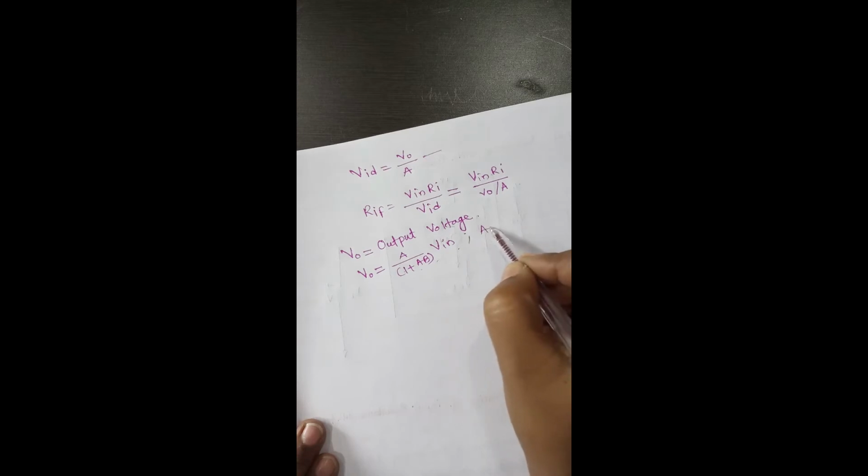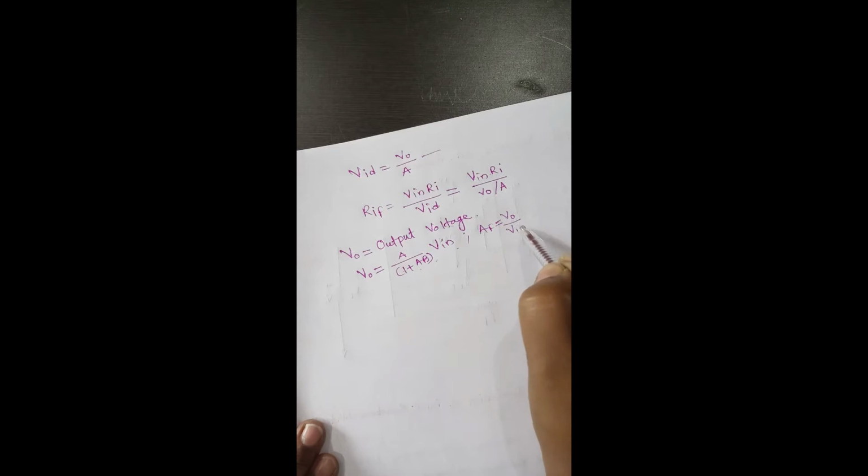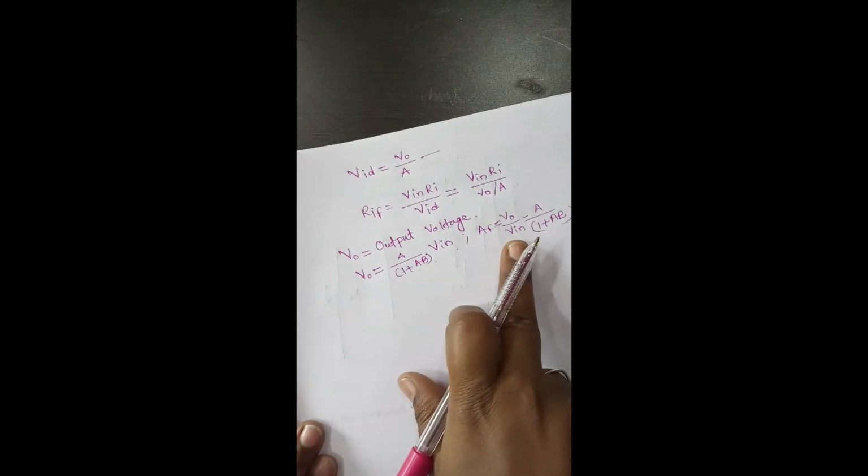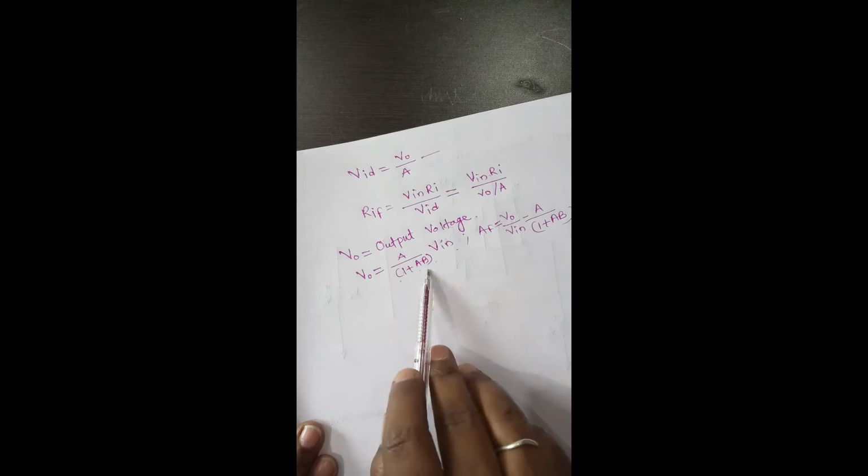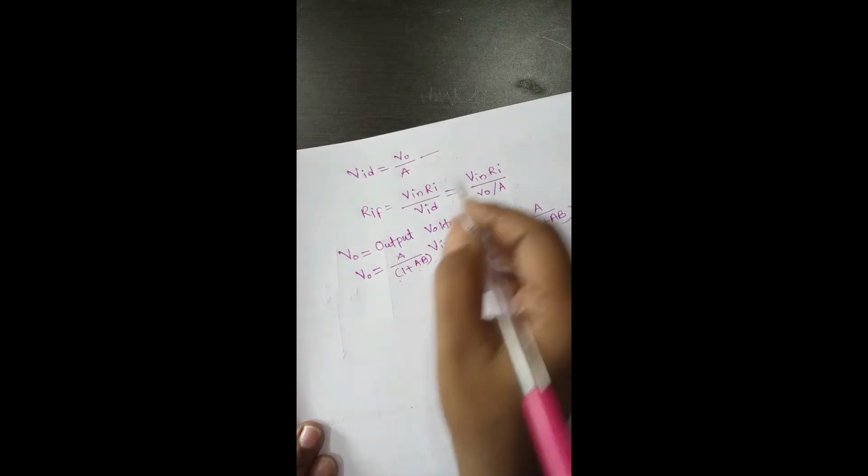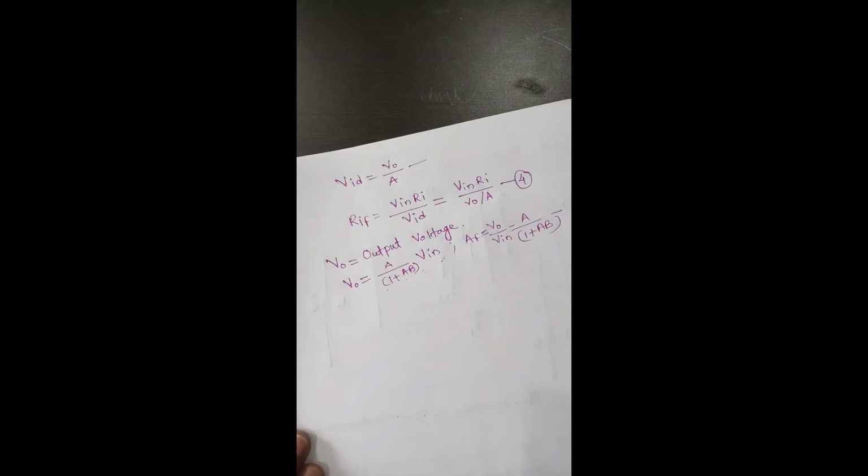Since voltage gain AF is nothing but V0 by V in, which is A by 1 plus AB, simply rearranging for V0, V0 is A by 1 plus AB into V in.